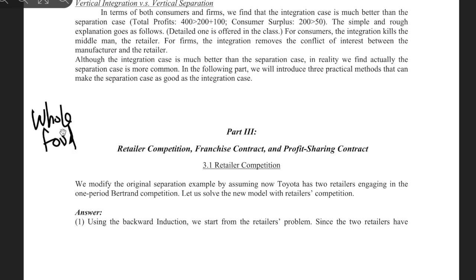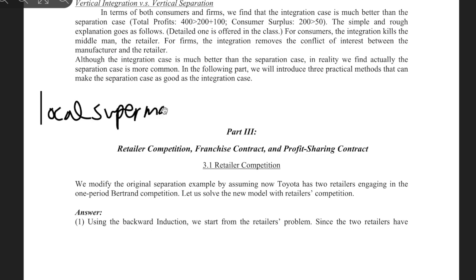I don't know if they are really doing the retail thing, but let's assume the Whole Foods is a retailing store that we own and is provided by some manufacturer. Actually, I don't think it's a good example. I'm going to go for local supermarkets, because Whole Foods is more like the franchise or the profit sharing.